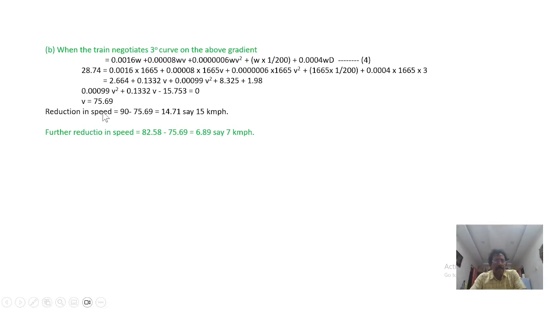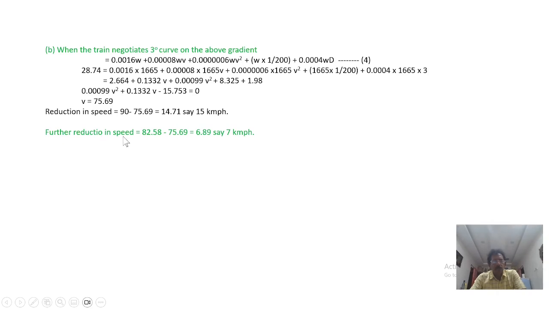So 90 kmph in plain track, and subsequently along with the curvature, along with the gradient, the speed is calculated as 75.69. That is 14.71, say 15 kmph. So the total reduction is 15 kmph from the speed when it is running in a normal plain track.